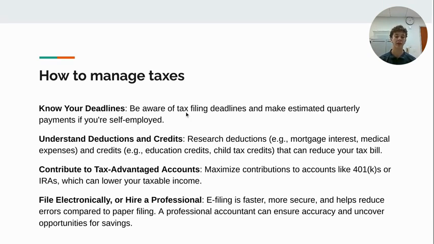Another way is contributing to tax-advantaged accounts. So maximize your contributions to accounts like 401ks or IRAs, which could lower your taxable income. Finally, file electronically or hire a professional. So e-filing is a faster, more secure way that we recommend, and it will help you reduce errors compared to paper filing. And if you would like to stay away from paper filing and filing electronically, you can hire a professional, and they can also ensure accuracy and uncover opportunities for savings because they are professionals in that area.